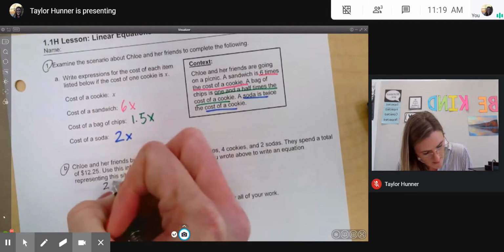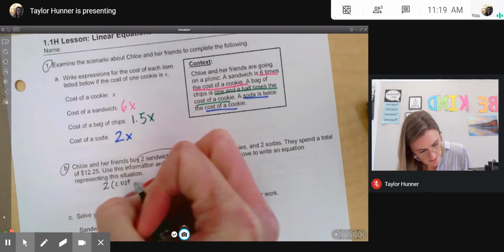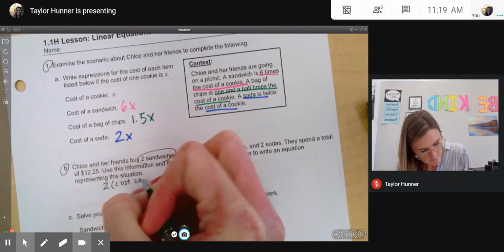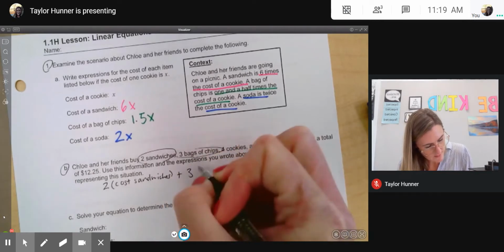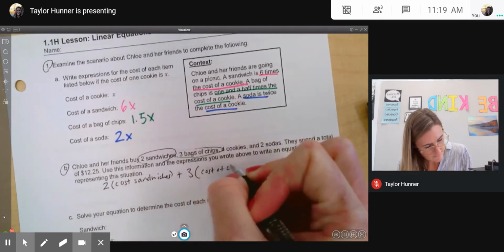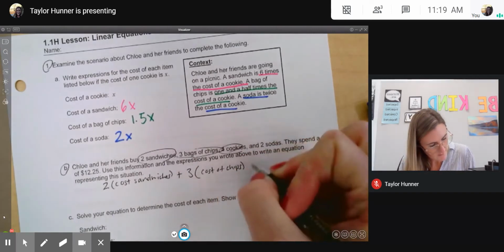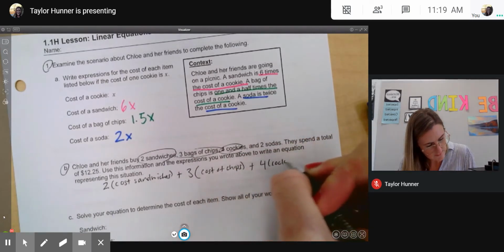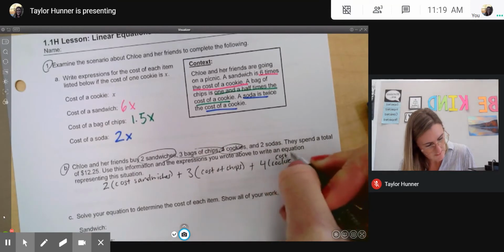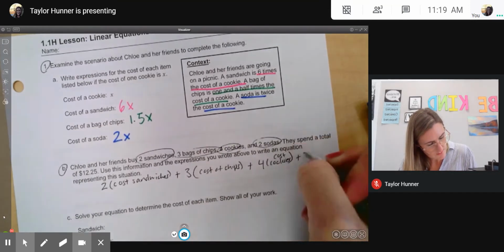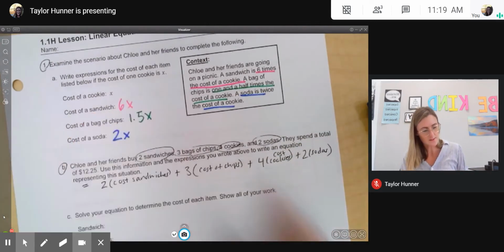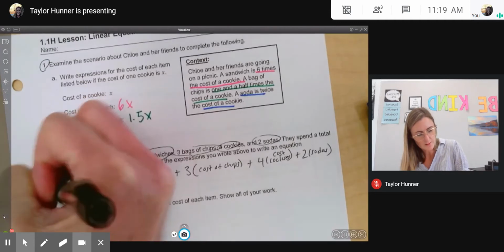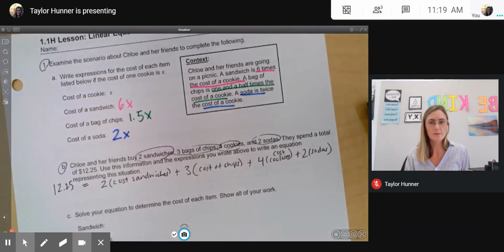So 2 times the cost of a sandwiches, and then I also have 3 times the cost of chips. I have 4 cookies. I'm going to say cost of cookies. And then I have 2 times the sodas. All of this, I'm going to write it over here since I don't have room anymore, is going to be equal to $12.25. So now I just go ahead and plug it in.